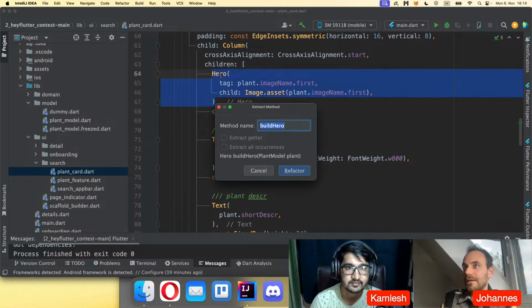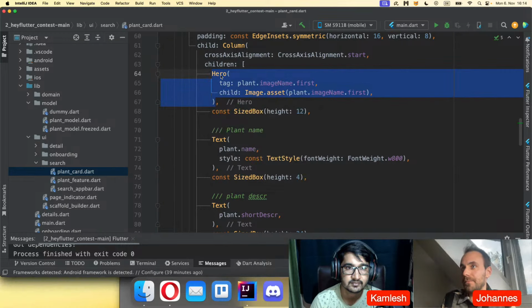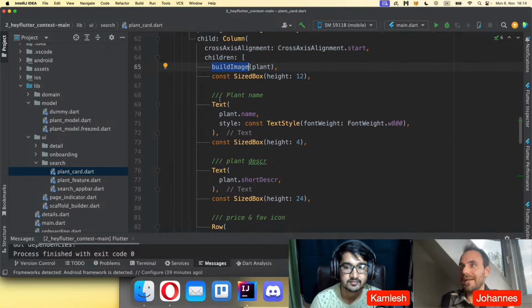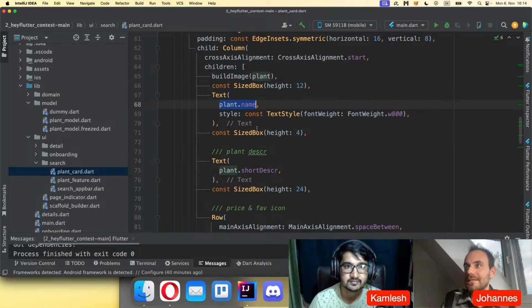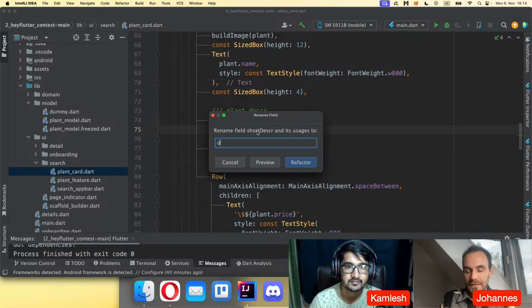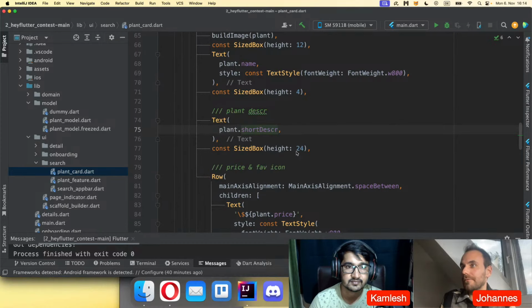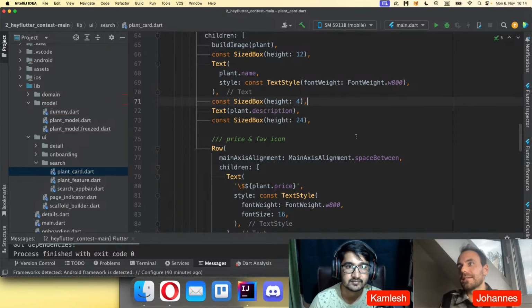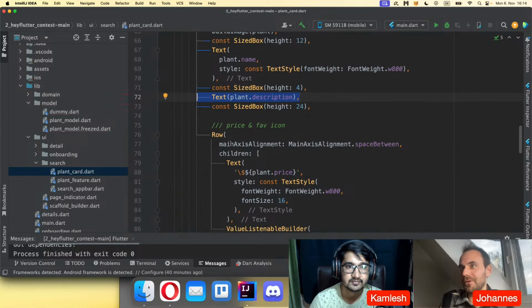You can still put it into a new method and call it, for example, build image. Then the code itself reads like you build an image and it's easier to understand instead of writing a comment everywhere above it. And sometimes it's not even necessary to write a comment like "plant name" above, because you already see that this is a plant name. The same goes for the plant description, it should be readable like this. Maybe you write "description" for this field instead, and then you maybe also remove the comma, and then it looks like this, and no comment needs to be done for each of these things.